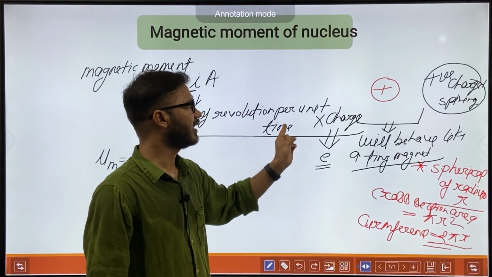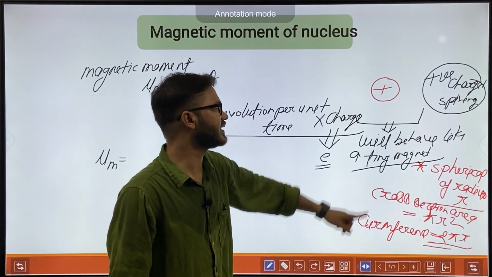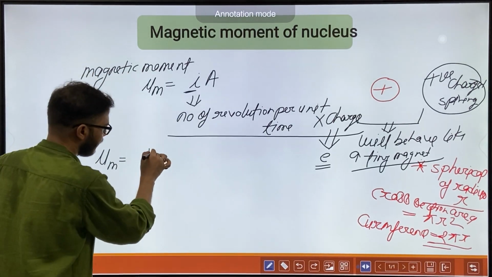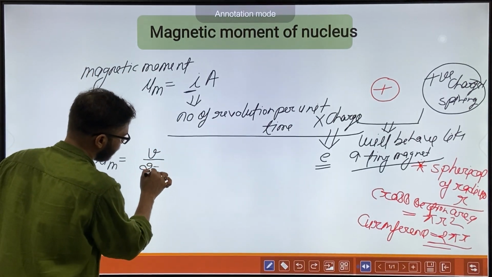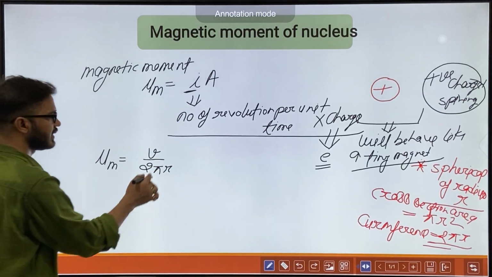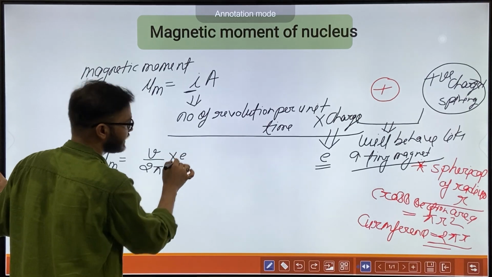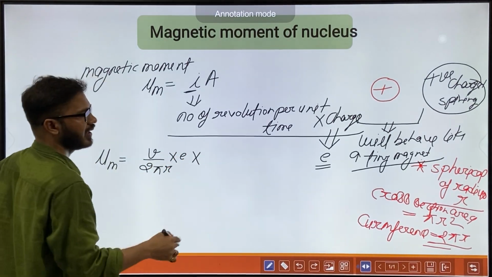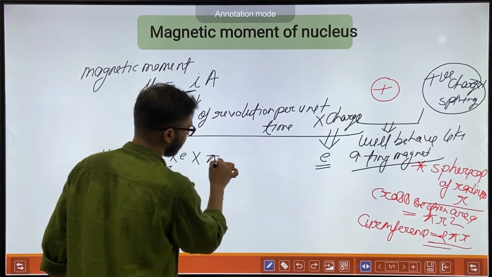Okay, and the circumference is 2 pi r. So the number of revolutions will be v upon 2 pi r. And what is the charge? Charge is E. This is I. And what is the area? Area is pi r square.